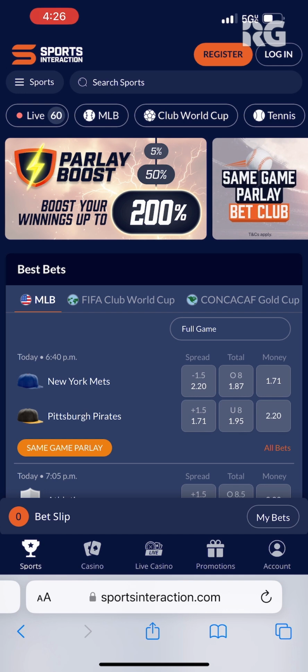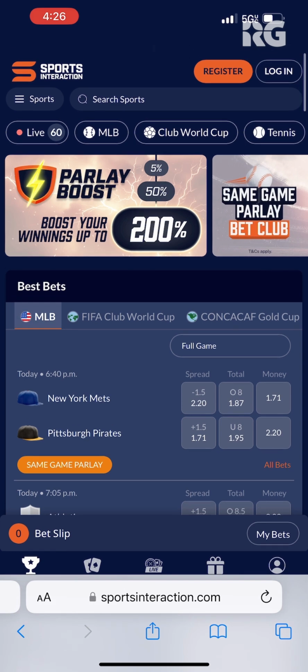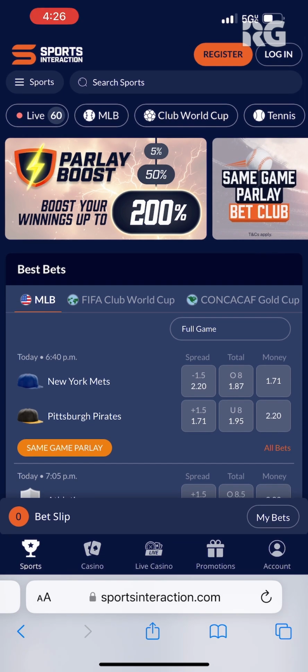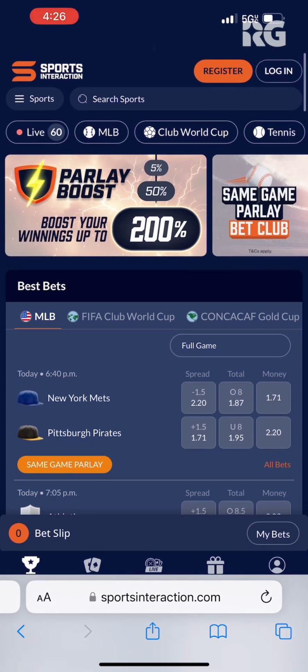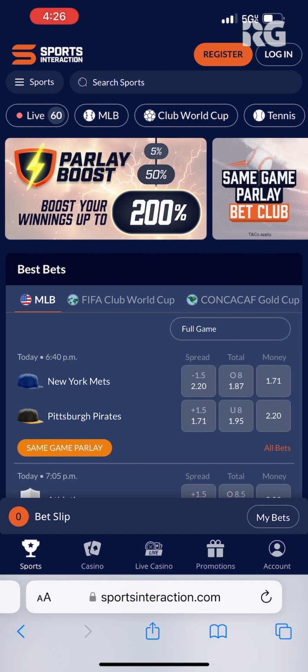Sports Interaction is licensed by the Kahnawake Gaming Commission. This license, which comes from Canada, does give Canadian bettors player protections, and it can help with dispute resolution if needed. Sports Interaction is available in Ontario, but it's available under a separate URL. And just to be clear, all promotions that I'll be mentioning here aren't valid in Ontario. To play at Sports Interaction outside Ontario, you must be 19 or older.